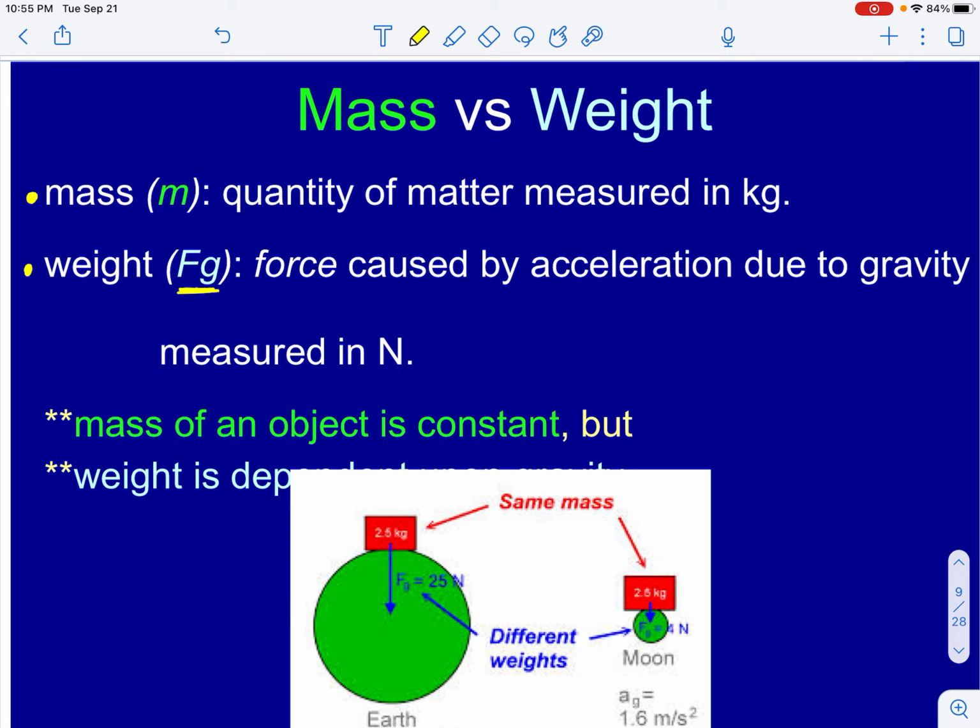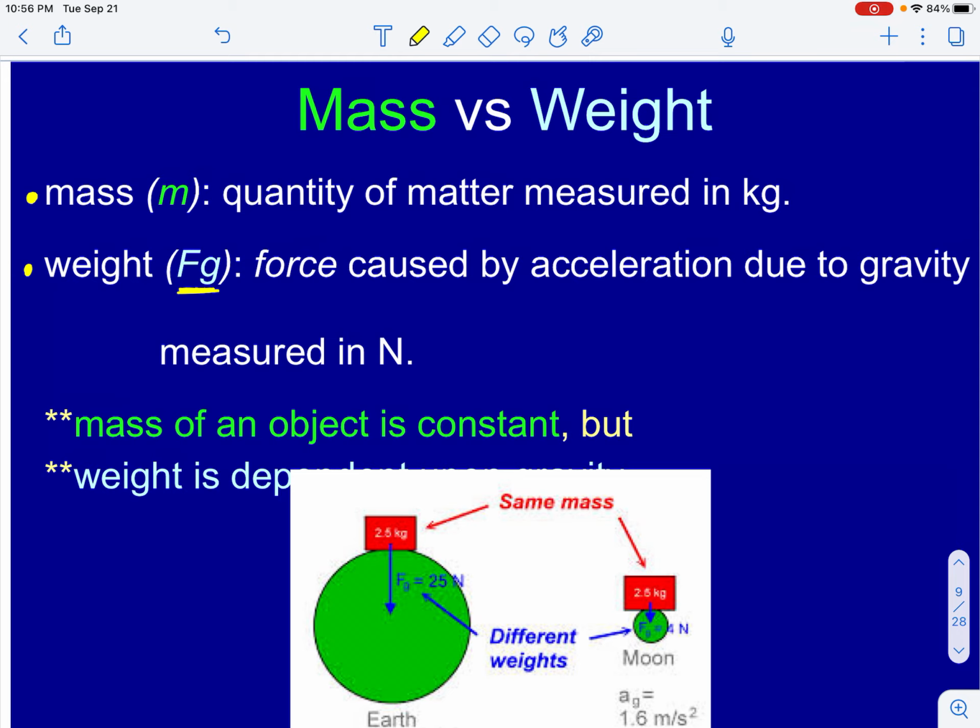And so it says here on the screen, mass is constant. What that means is that if I have a pen, that pen is comprised of a certain amount of matter. If I take that pen to the moon, to Mars, or back to Earth, the number of molecules needed to create that pen did not change.